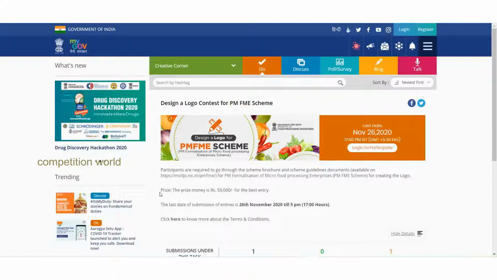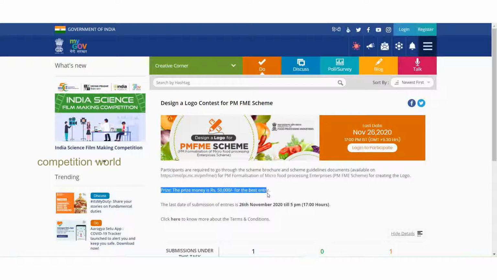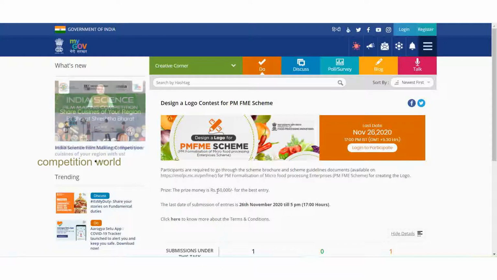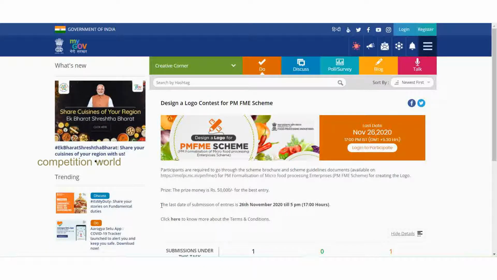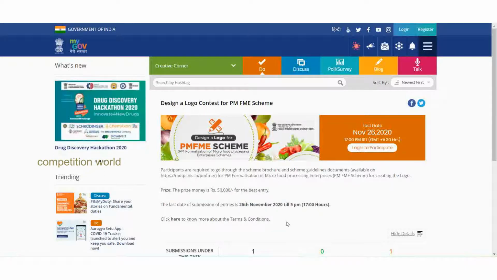So the prize money is declared as 50,000 for the best entry. The best entry will receive 50,000 rupees. The last date of submission of entries is 26th November till 5 pm. So this is the main points of the competition.